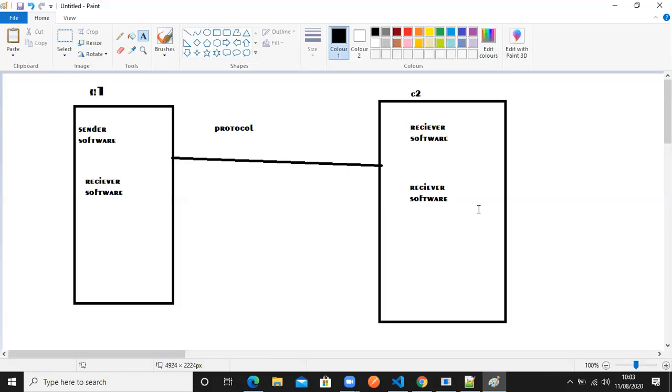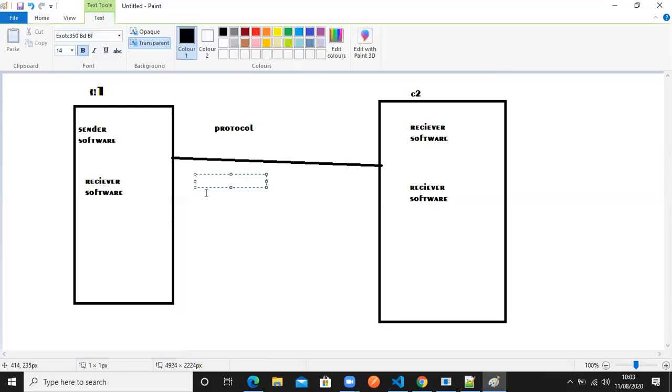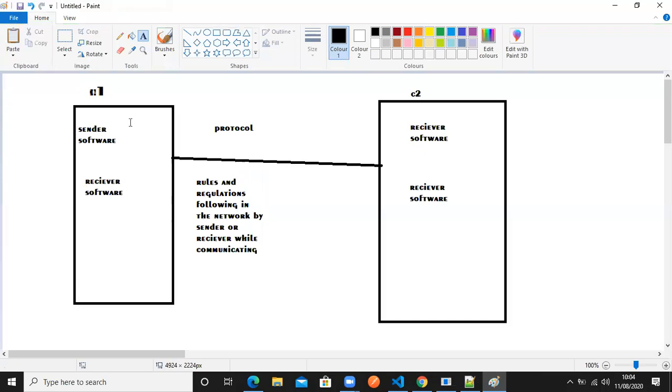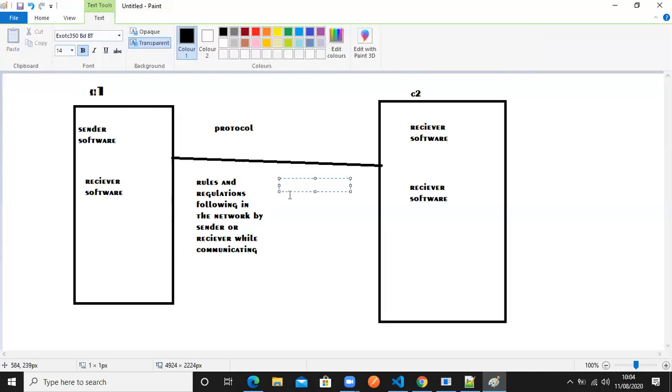That means what? In a net, protocol is nothing but rules and regulations followed in the network by the sender or receiver while communicating. You are getting right? So while communicating, some rules and regulations are followed by the sender or receiver while receiving or while sending. That's what they all are, just rules and regulations. Okay. So what protocols are available? That's also what we discussed. Very popular protocols are available in the world actually.